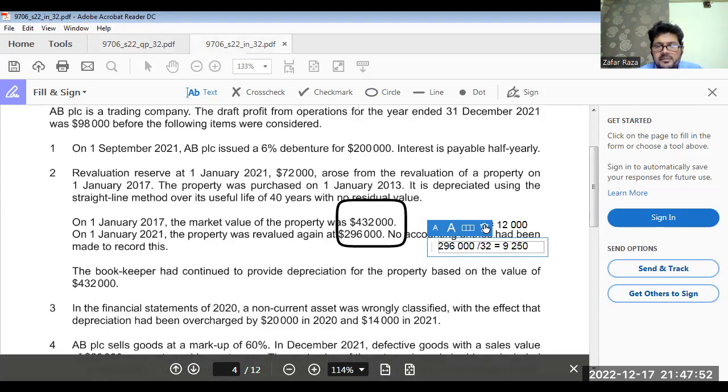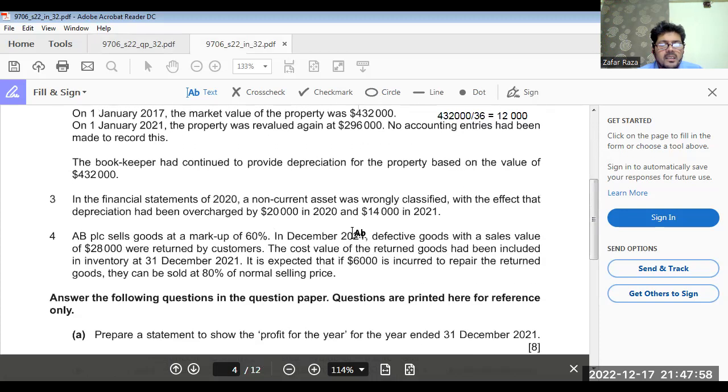Okay, done. This is done. This is also done. That's it. Now, in the financial year 2020, a non-current asset was wrongly classified, with the fact that depreciation has been overcharged by 20,000 in 2020 and $14,000. The 20,000 is a non-adjusting event, because that was gone. But that 14,000 is an adjusting event.